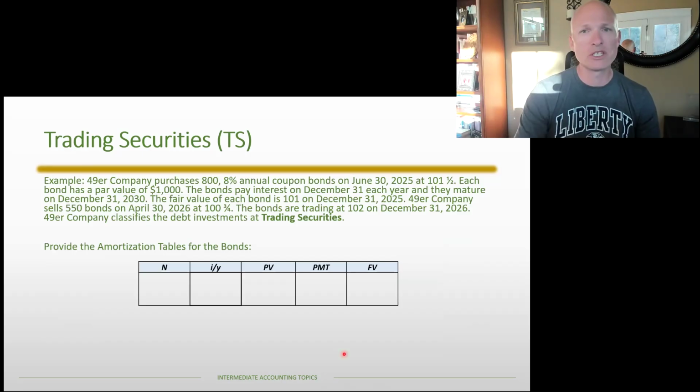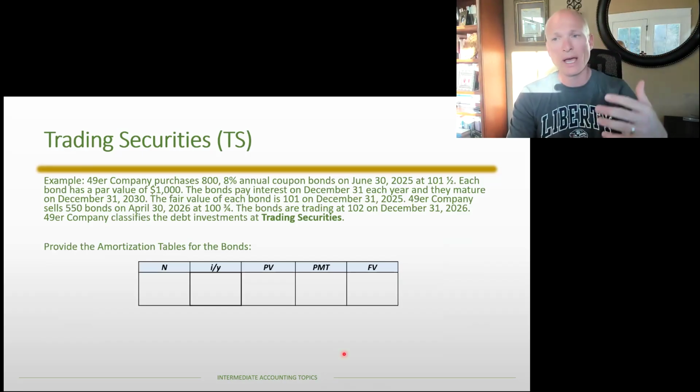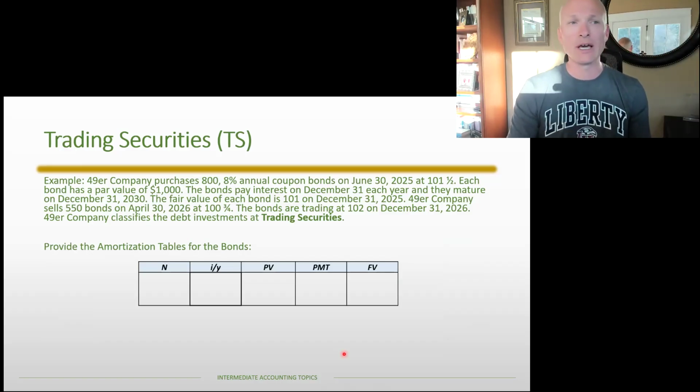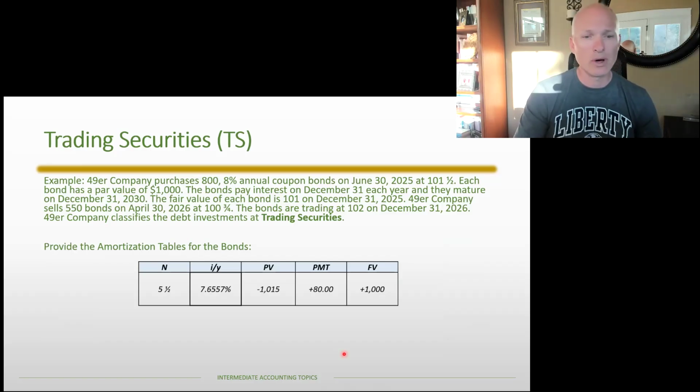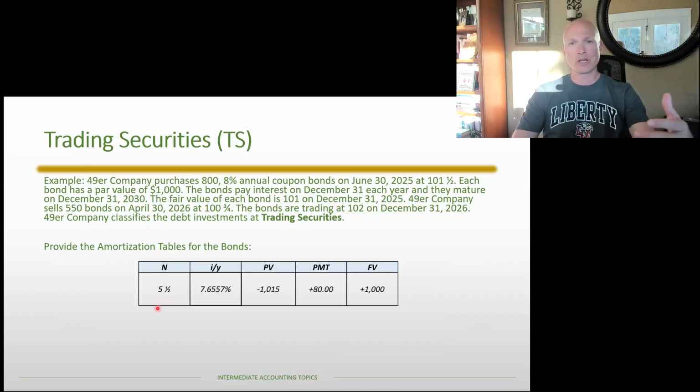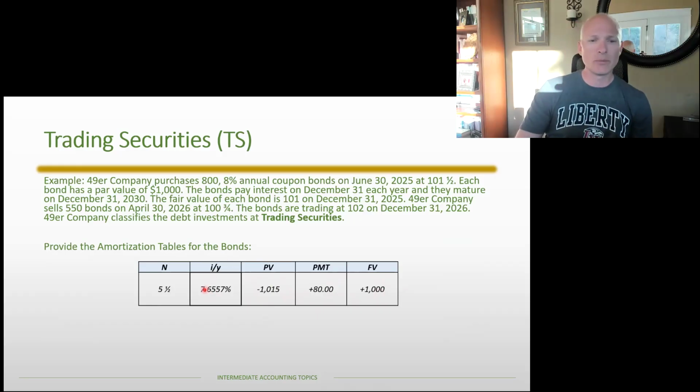But from there, of course, because this was purchased at a premium, we do need to apply the time value of money. We're going to amortize that premium over time using the effective interest method. And so again, hopefully we've done this before. We use time value of money. The only nuance here is, there are 5.5 annual periods left because we acquire it on June 30th. And so the N is 5.5. Everything else is just according to the contract. So the payment is $80. The PV is 1,015 and the FV is 1,000. And so when we solve for that, we get a bond yield of 7.6557%.